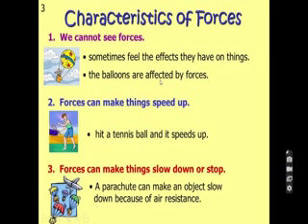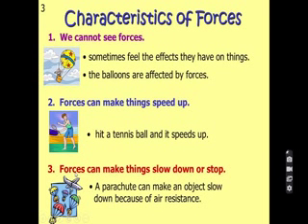In this picture, you can see here the balloon is affected by the force. Forces can make things speed up. So in our daily life, you have seen many things in which you exert the force and it can make it speed up. Like hit a tennis ball and it speeds up. Same like when you play cricket, you hit the ball and you will see the speed of that ball. And while playing football, you also kick the ball and then it will speed up.